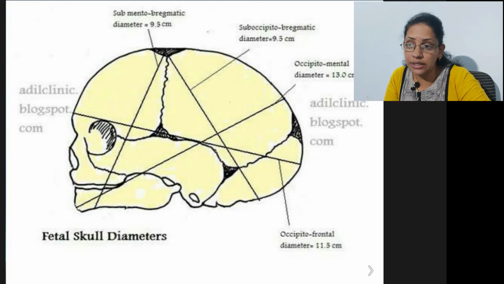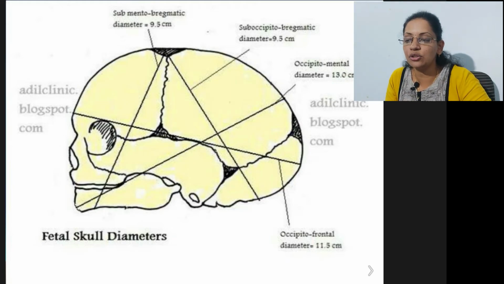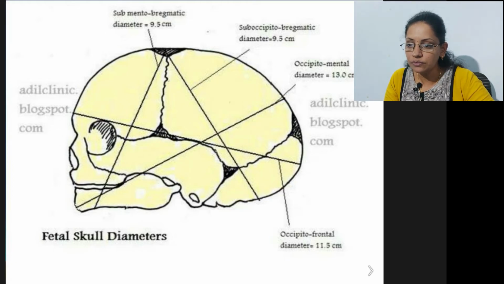Occipitomental diameter is 13 centimeter, where delivery of baby is not possible. Usually this diameter is seen in face presentation. Whenever the baby is presented by face, this diameter is engaged in pelvis. So there is no progress and baby gets obstructed.